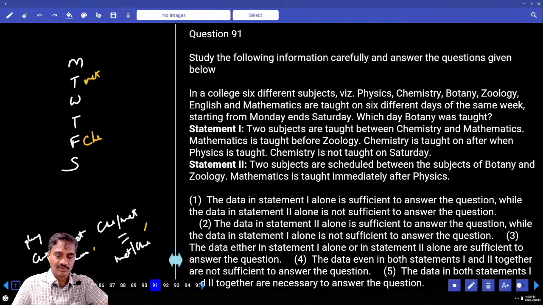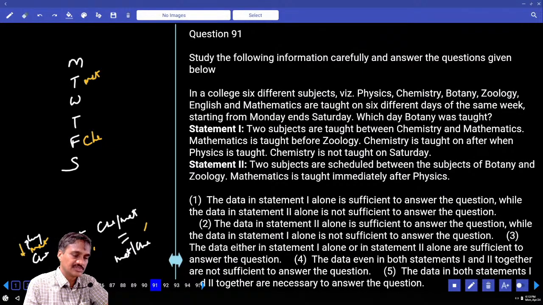Then coming to 2 alone, 2 subjects are scheduled between botany and zoology. Mathematics is taught immediately after physics. Now mathematics is immediately after this physics. If mathematics is immediately after physics and mathematics is here, then physics is here, chemistry will be somewhere here. Now between chemistry and mathematics. And mathematics is before the zoology.